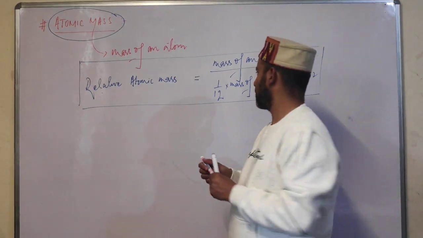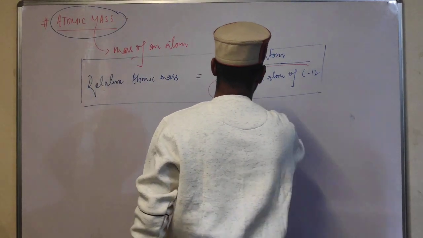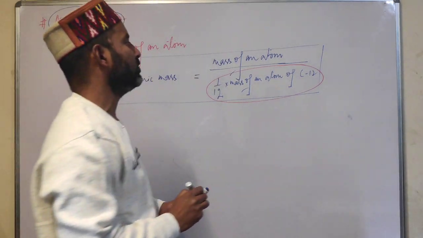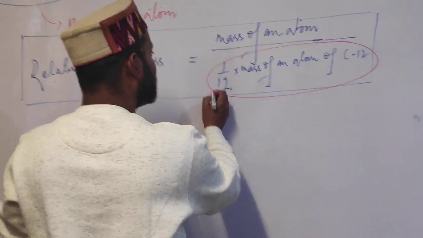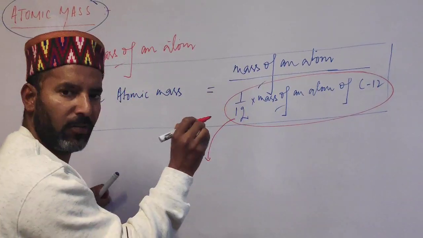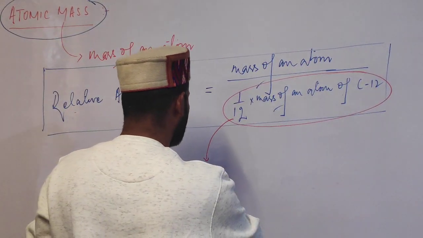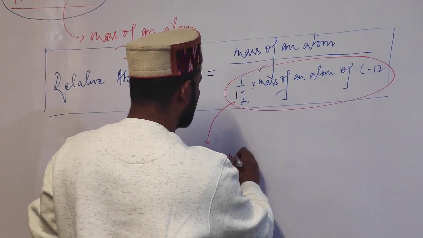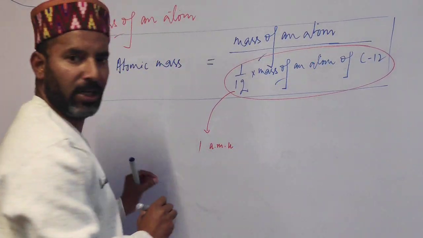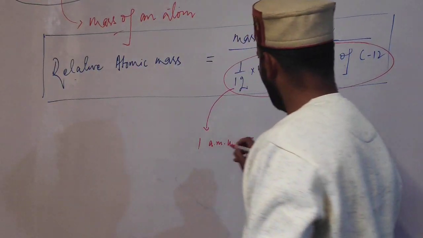Now students, what is this 1/12 of mass of an atom of C12 known as? So students, 1/12 the mass of an atom of carbon 12 isotope is called 1 AMU. That is 1 atomic mass unit. So what is one atomic mass unit?